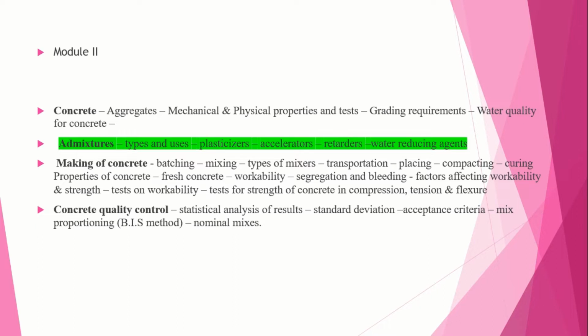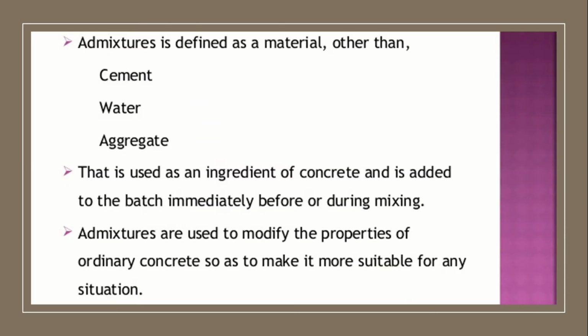The first part deals with concrete, the second part deals with admixtures, the third part deals with making of concrete, and the fourth part deals with concrete quality control. So today we will be dealing with admixtures, its types and uses: plasticizers, accelerators, retarders, and the water reducing agents.